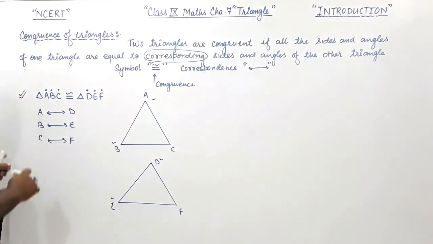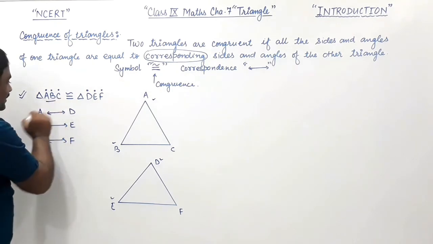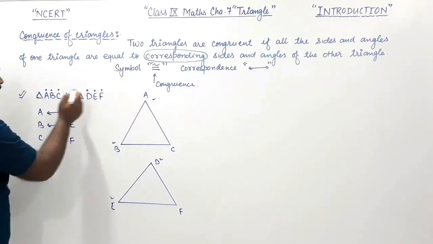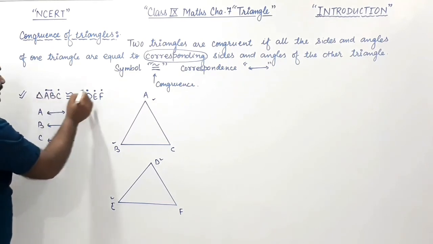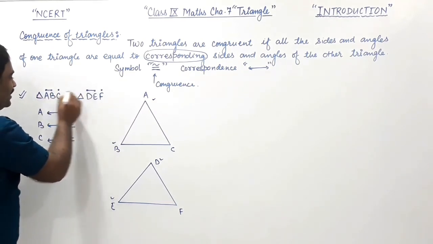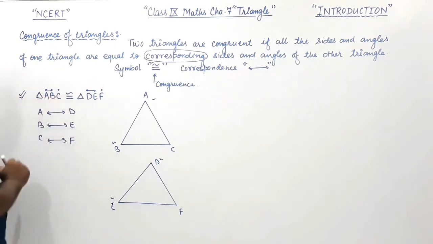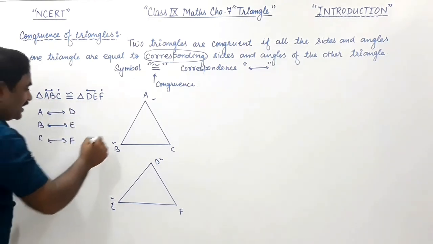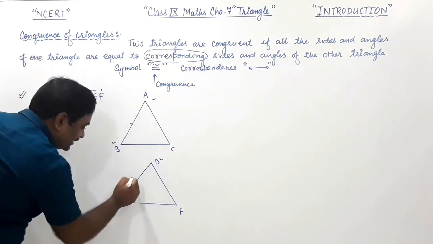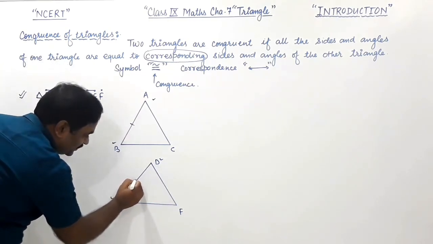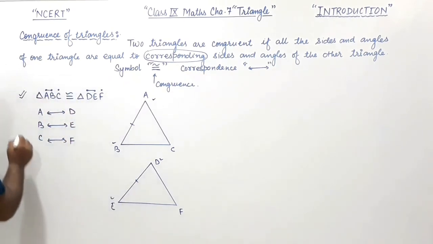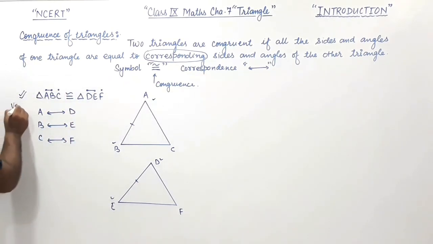Similarly, side AB is correspondence to the side DE. Keep in mind, as we are taking AB in the first triangle, we take the same in the second triangle.